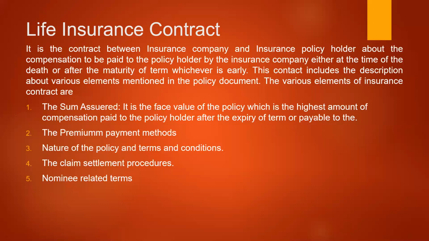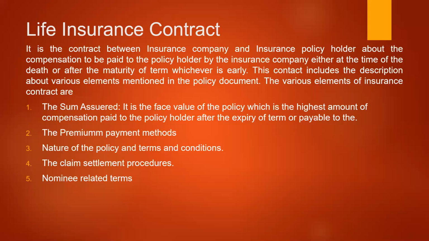Now, this premium may be paid by different methods. Either the premium will be paid one time or it will be paid several times, as the case may be. There are certain policies in which the policyholder will pay a one-time insurance premium and will get the benefit after the maturity or after the death, as the case may be. And in certain types of life insurance policies, the premium will be paid at specific time intervals, maybe monthly, quarterly, half yearly, or annually, for a specific period of time.